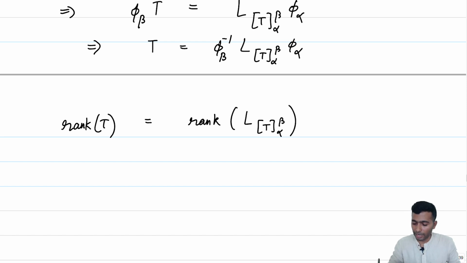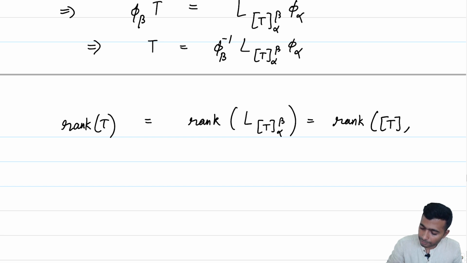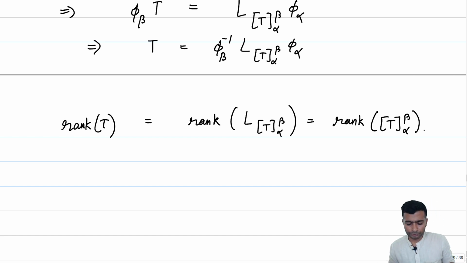So this is the same as the rank of L of T alpha beta, which by definition is equal to the rank of T alpha beta. We have now linked the rank of a linear transformation to the rank of its matrix, and we have spent considerable time developing the techniques needed to reduce our matrix A into a good form which will give us the rank.